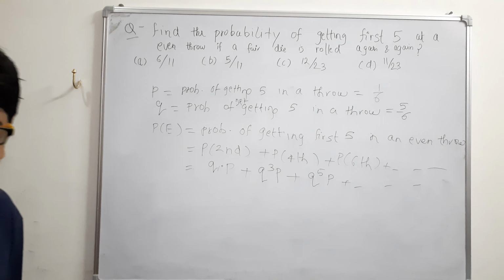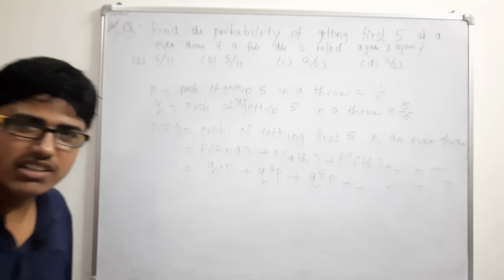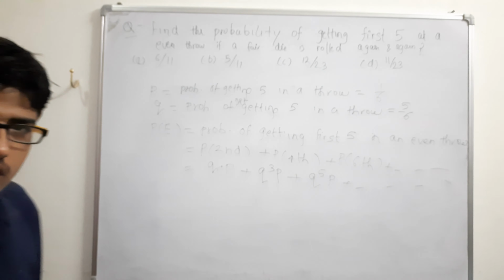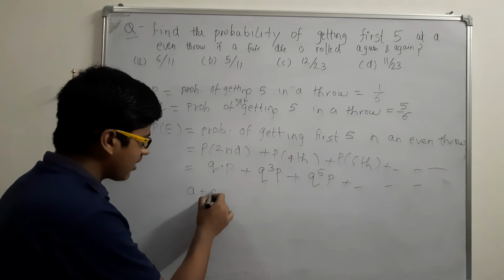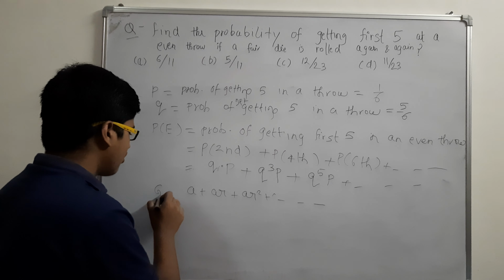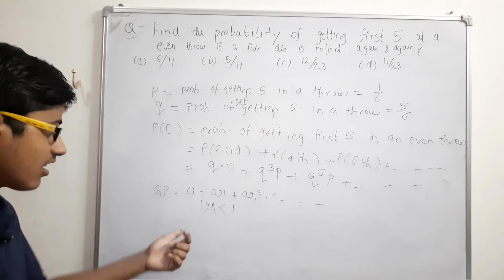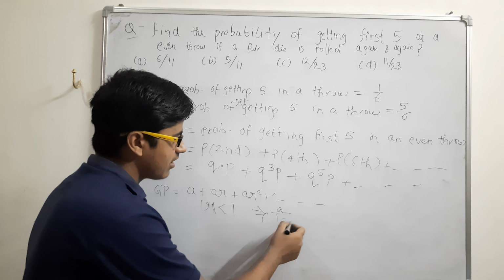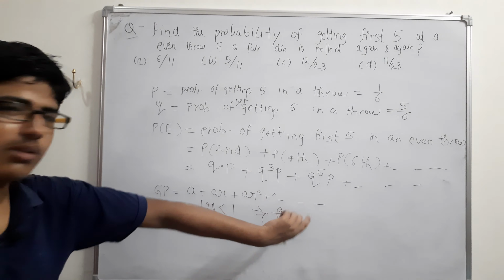Will this converge? Will we get some real answer or not? Let's see. We are saying something like a geometric progression here, and in a geometric progression, if the common ratio is less than 1, then it definitely converges, and we have that formula. Let us recall that formula: a plus ar plus ar square and so on. That is your GP. If mod r is less than 1, then it converges with the value of a upon 1 minus r. Can you recall this? You have to remember this formula.